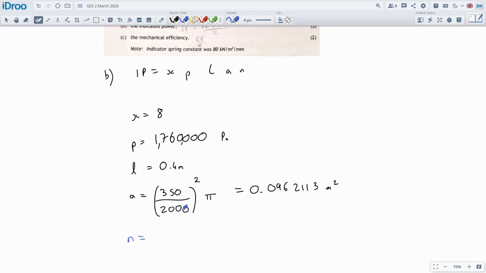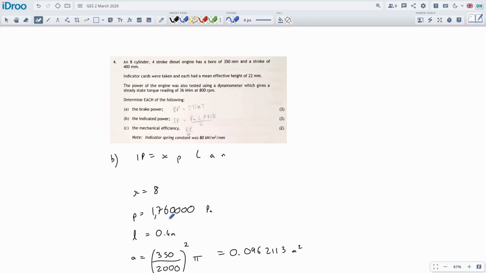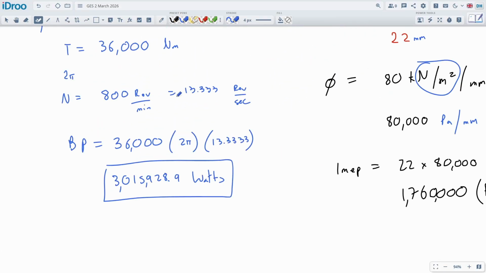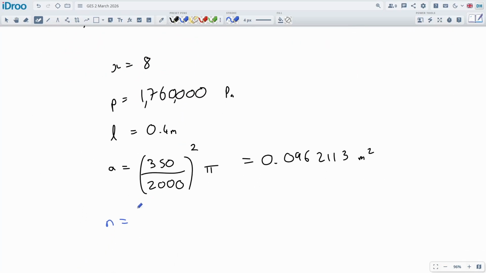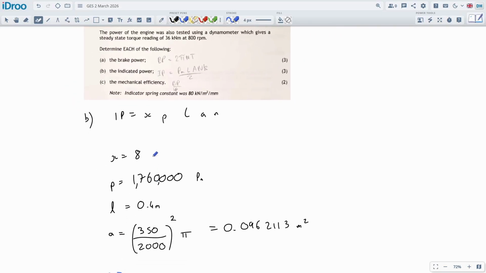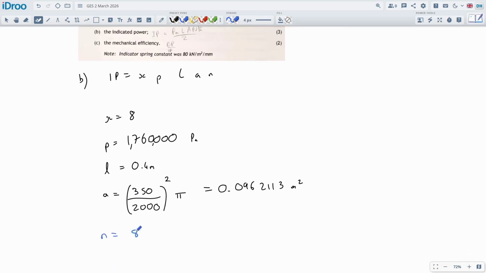Okay, and we need the N, and the N is a little bit different for this one, isn't it? Because it's a four-stroke engine. We get you to take the previous N, this 13.33333, and then divide it by 2, but we'll do the full workings on it. So N is going to be the number of effective strokes per second, and we start off with our revs per minute, which is given in the question. So we're going to take the 800 revs per min. We'll divide it by 60 to get revs per second, which was 13.333.